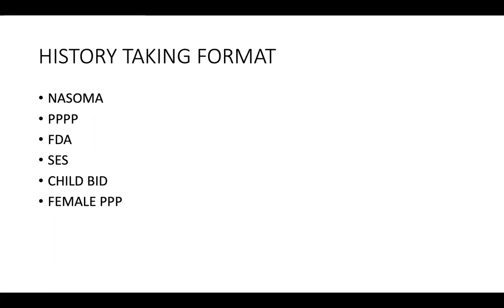And when you are taking history from a child, obviously, you will not take the history from the child, but from the child's parents. So if the child is under 18 years of age, always ask the examiner that I require a parent or some guardian of the child. And BID is basically the specific birth history, immunization history, and development history. And for females, again, 3 Ps.